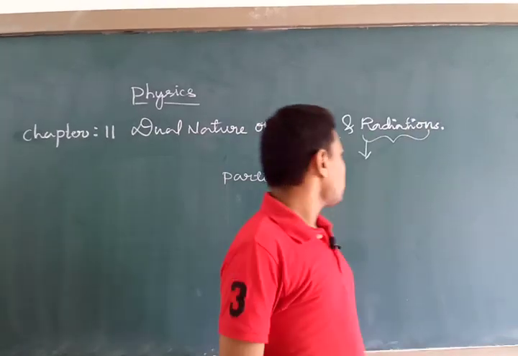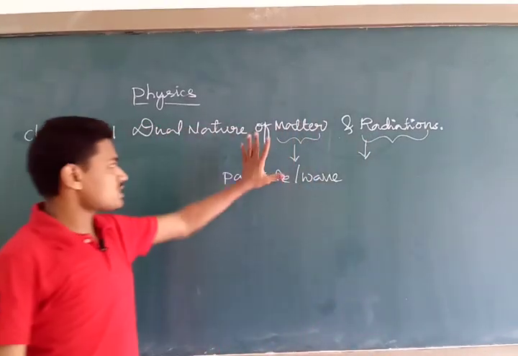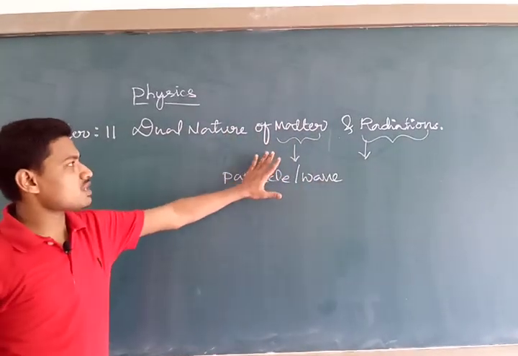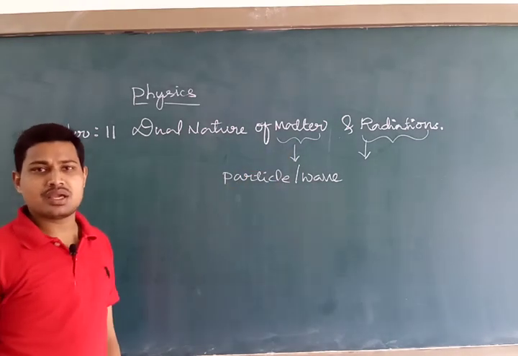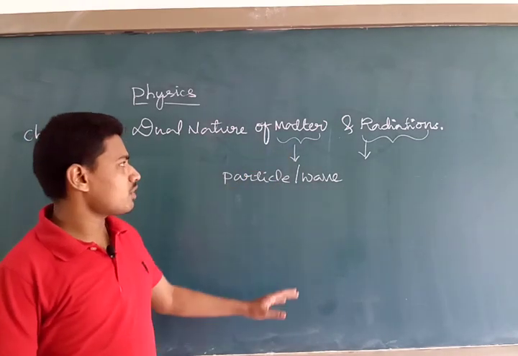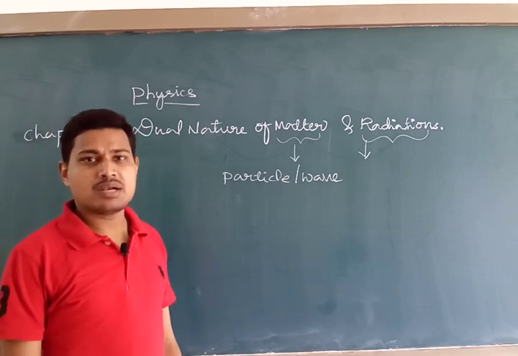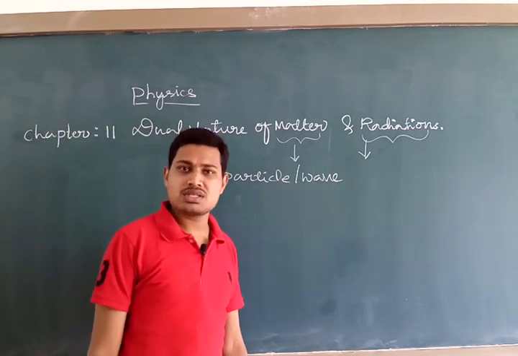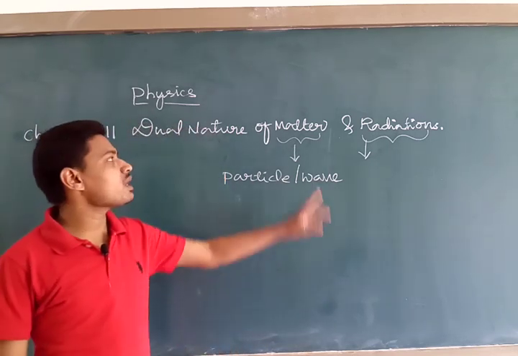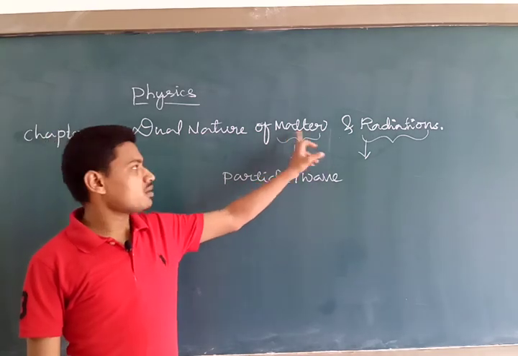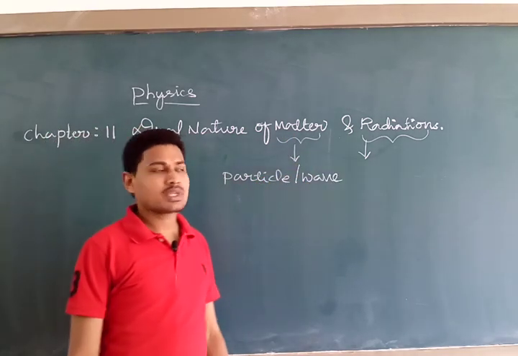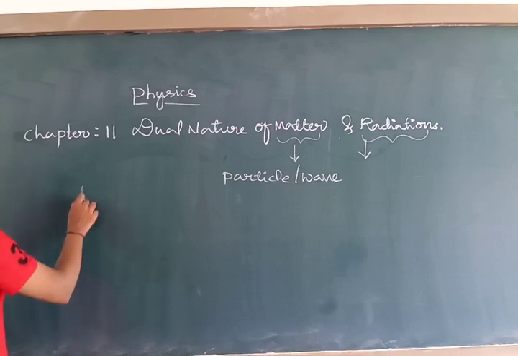Now, first we shall see what distinction I can make between matter and radiation. As I told you, our universe is made of so many things, and because of some contrasting properties among them, we broadly classify one category as matter and another category as radiation.